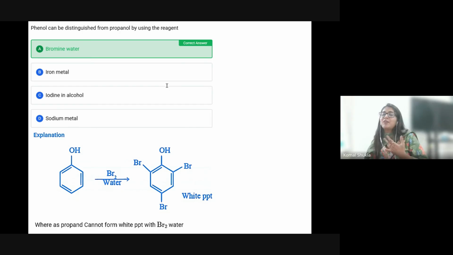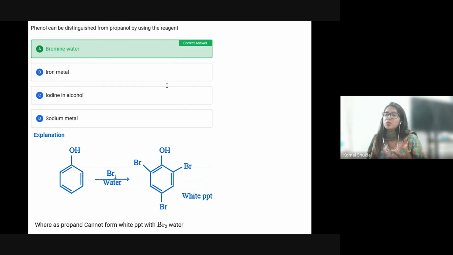Suppose you take phenol, C6H5OH, and it reacts with bromine water. It will definitely form 2,4,6-tribromophenol, which is generally a white precipitate. So the bromine water gets decolorized, and you get to know that phenol is present. Propanol is not going to react. Now I can ask why the other three options are incorrect.